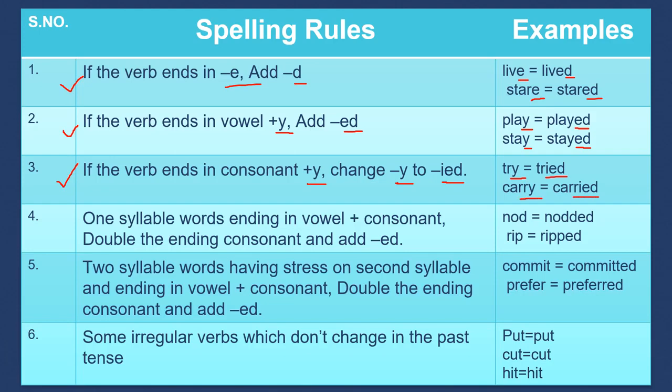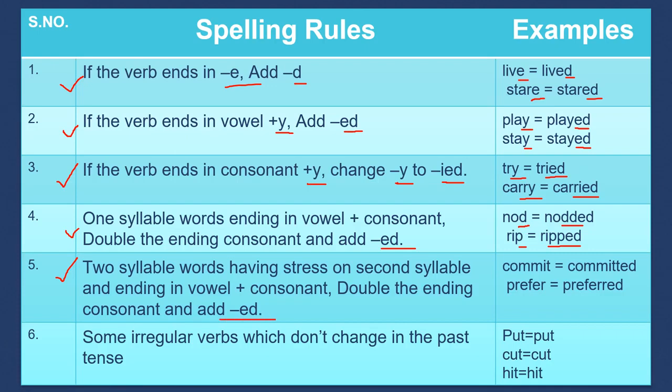The fourth rule is one syllable words ending in vowel plus consonant, double the ending consonant and add ed. For example, nod, nodded, rip, ripped. The fifth rule is two-syllable words having stress on second syllable and ending in vowel plus consonant. Double the ending consonant and add ed.